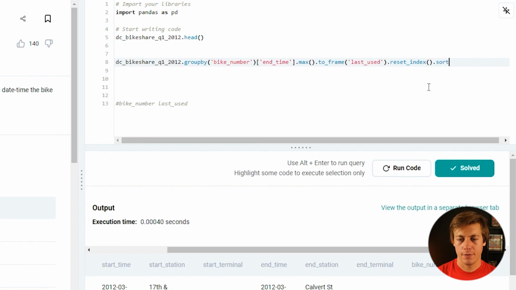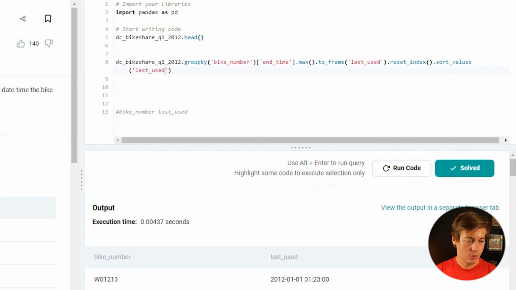And then dot sort values. And then what I'm just going to do is put last used in here. I think that should be it. Not correct. That is not correct. All right. The reason why it's not correct, if you see it goes from 1 to 5, this goes backwards.